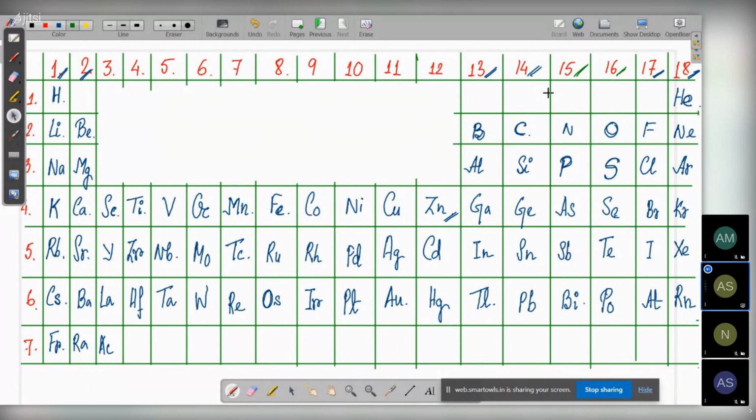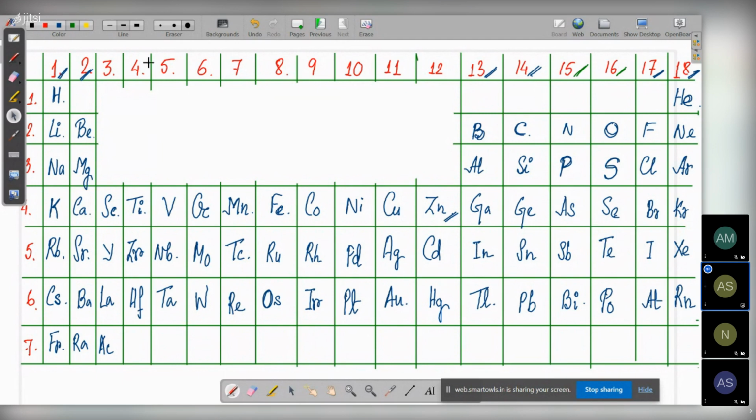You can leave them if you want to, because it's not compulsory for your class 11, 12. But if you are thinking of giving any competitive exam, then you obviously need to memorize. Anyways,